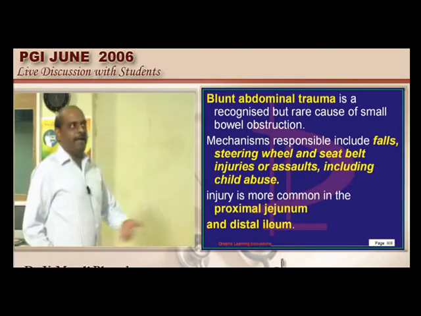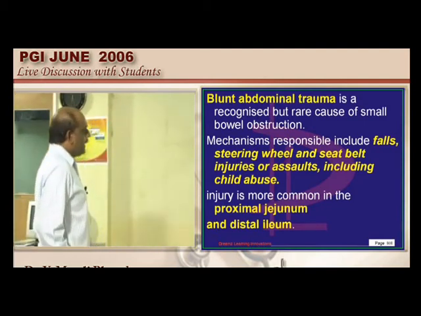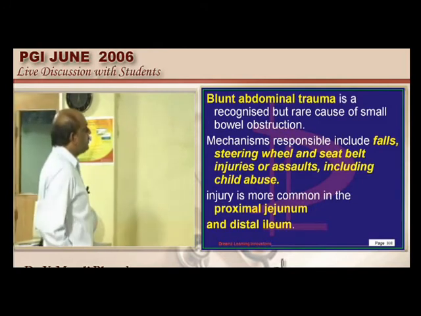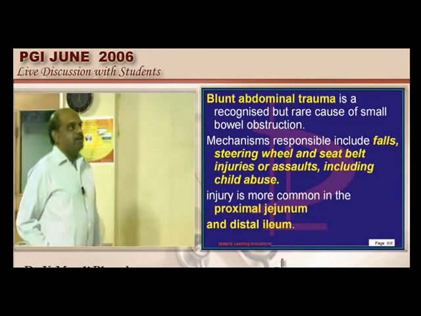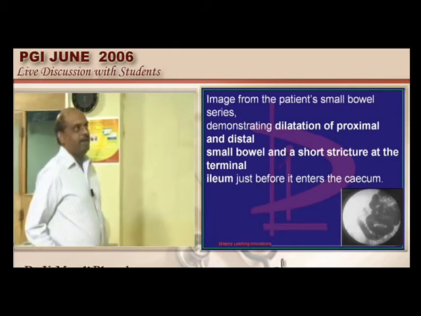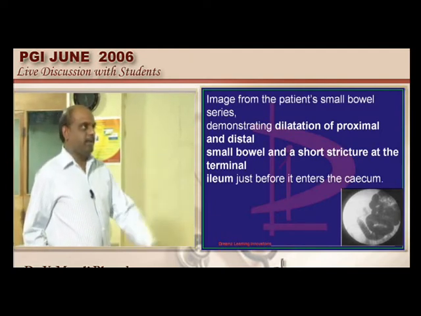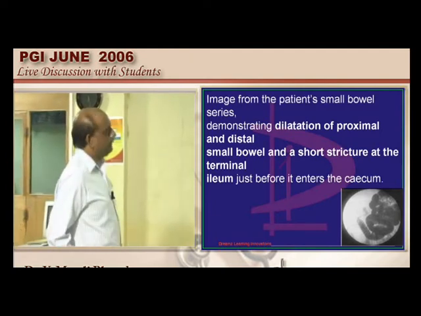So what is the cause for blunt trauma of the abdomen? Steering wheel injury, seat belt injuries, child abuse, etc. It is the proximal jejunum which is responsible. This is the typical image of the small bowel series, where you can see the dilatation of the proximal and distal small bowel with the stricture developing in the distal part of the ileum and the proximal part of the jejunum. They are highly vulnerable to develop the typical injury, is what needs to be remembered.